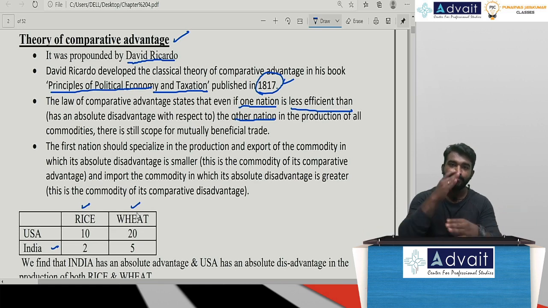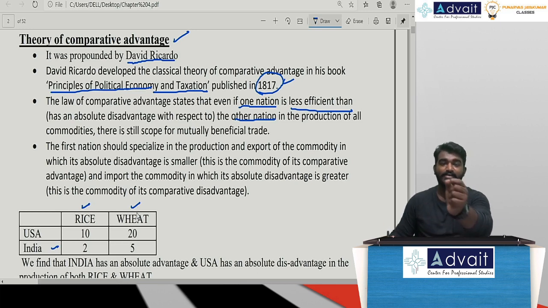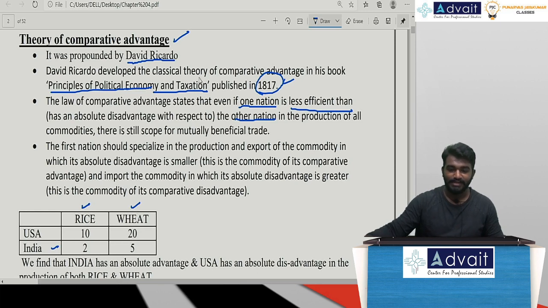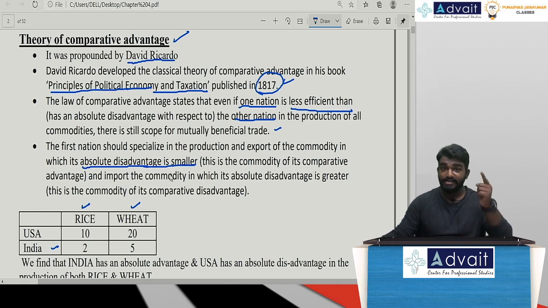Now, how is mutually benefiting trade possible? By having a comparative advantage in terms of an opportunity cost or in terms of a ratio. Even when one nation is better in all commodities, there is still scope for mutually benefiting trade. How? The nation should specialize in the production and export of the commodity in which its absolute disadvantage is smaller, that is lesser, and import the commodity in which the absolute disadvantage is greater.